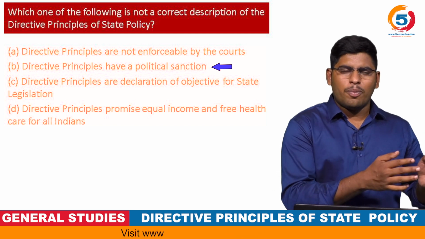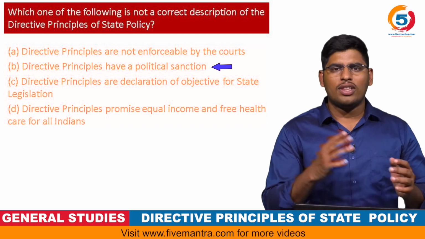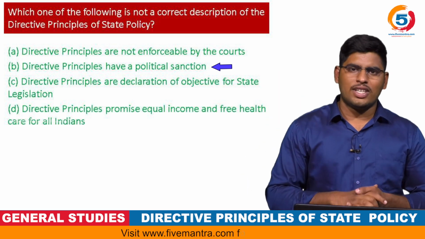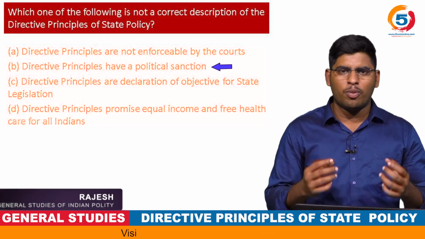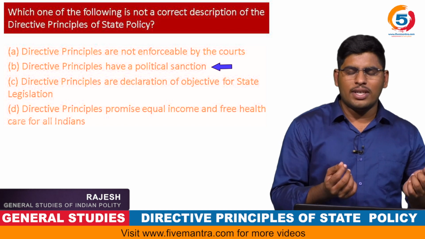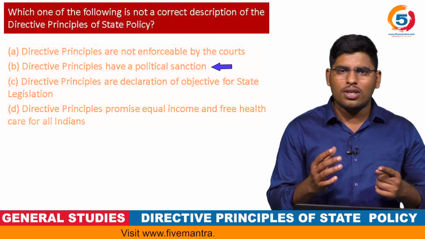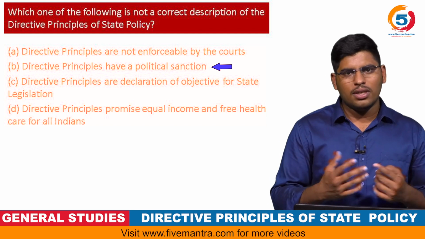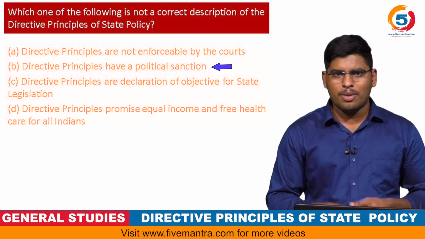So it needs political cooperation and coordination at the level of political representatives, so that the government will come forward, formulate a policy on the basis of DPSPs, and then implement that policy. So it is all based on the government organs, and it obviously has the political sanction. So the second statement is also correct.